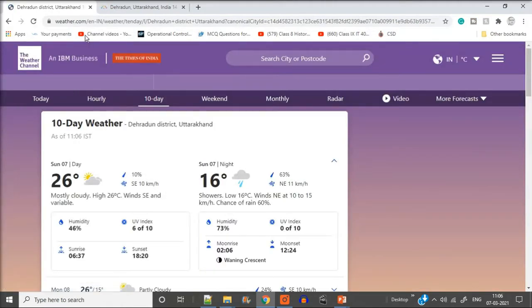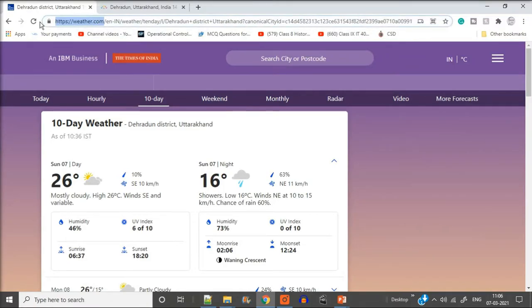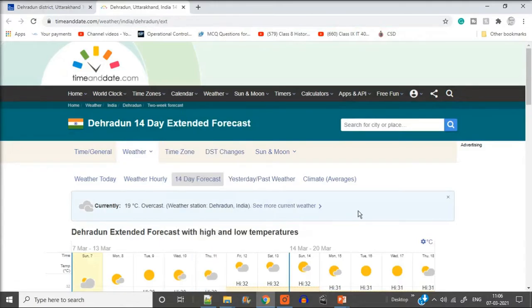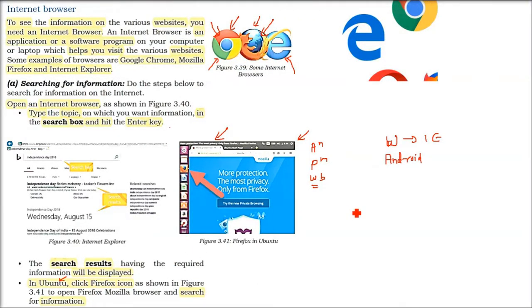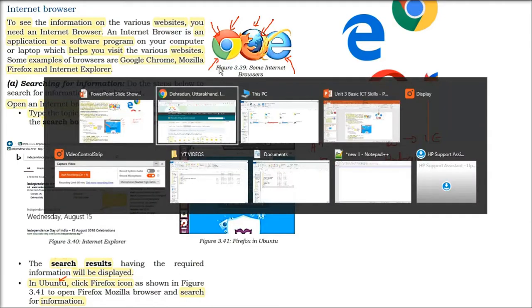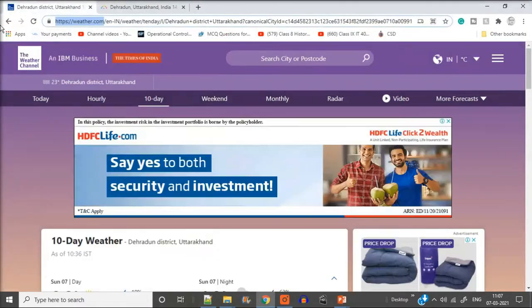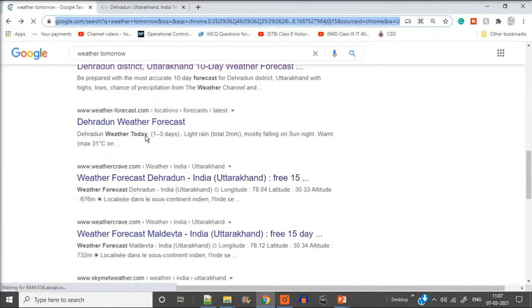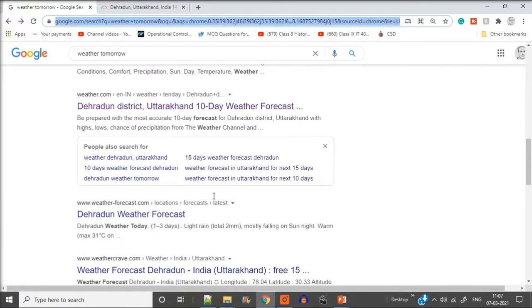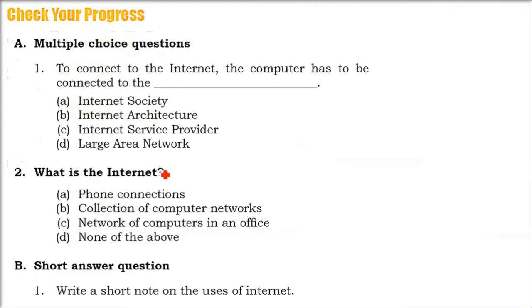So now see, these are the different tabs. This is a website only. https weather.com is a website. You will do it in Ubuntu, you will do it in any operating system, it will be the same. As I said, Google Chrome, an internet browser, or Firefox, all these are just applications, just programs to connect to the internet, to connect to the websites, to get the websites. When you have these websites, either you type the direct name or you can go through Google.